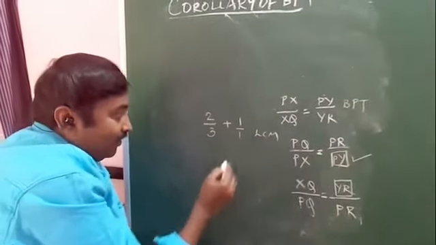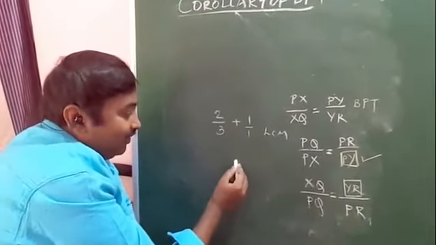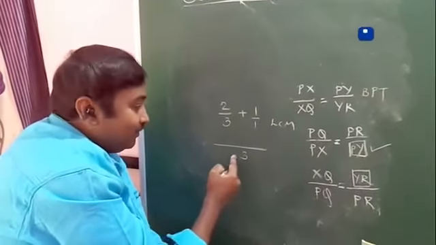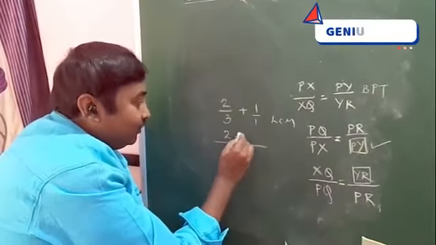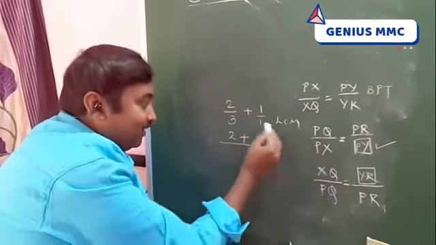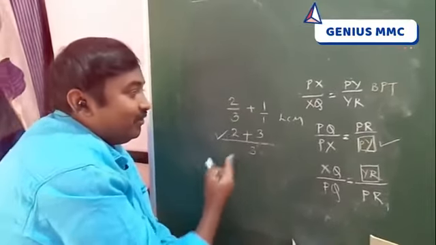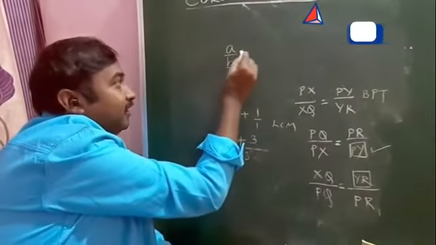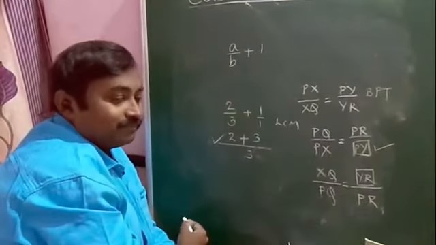1 means 1 by 1. First take down the LCM of 3 and 1, how much? 3. 3 cancels. 1 2s are 2 plus here 1. How many times? 3 1s are 3. So this is the method of taking LCM. Similarly, how to do this, A by B plus 1.